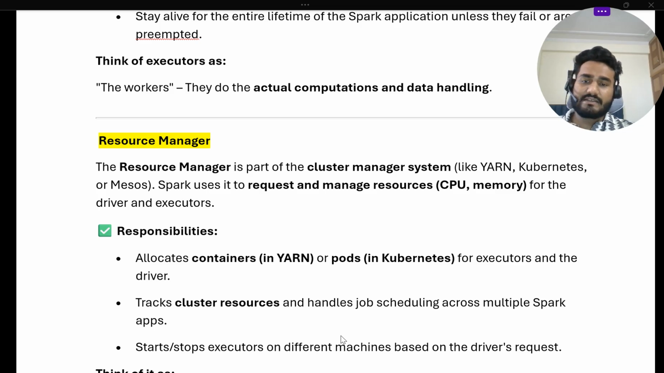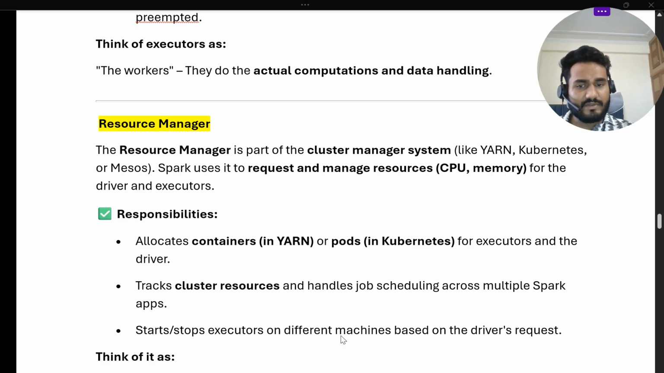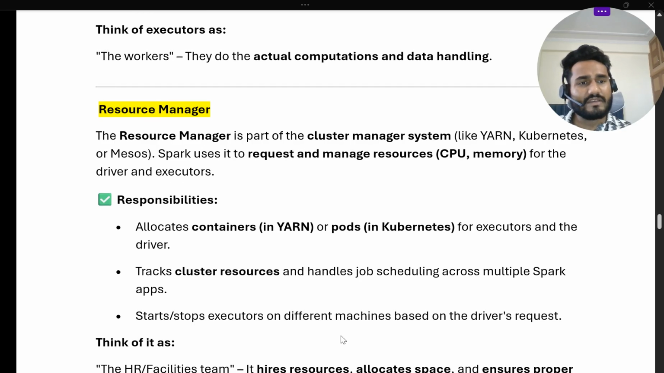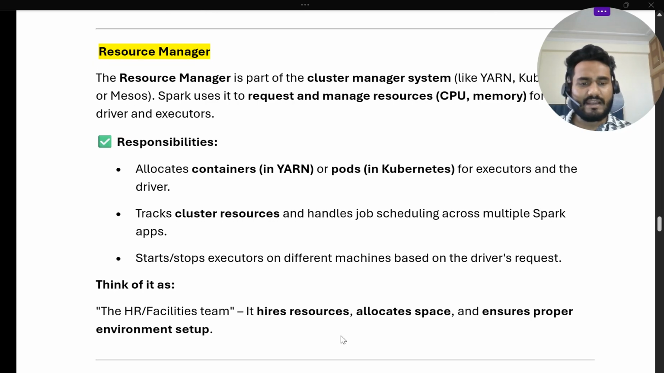So what is the responsibility of the resource manager? Allocate the containers. In case of Yarn, it will allocate the containers, and in case of Kubernetes, it will run the pod for the executor and the driver. Track the cluster resources and handle the job scheduling across multiple Spark applications. Start and stop executors on different machines based on the driver request. So whenever the driver requests the start of an executor, it will start and stop the executor. Think of it like an HR team. It hires the resources, allocates the space, and ensures a proper environment. So everything is done by the resource manager.